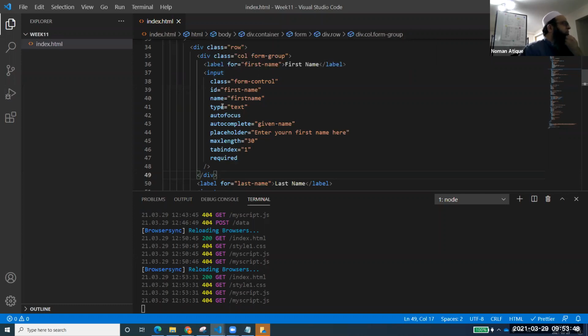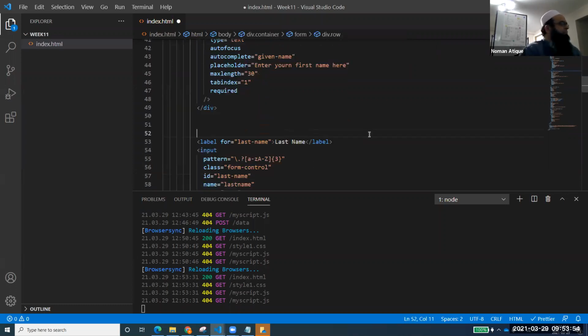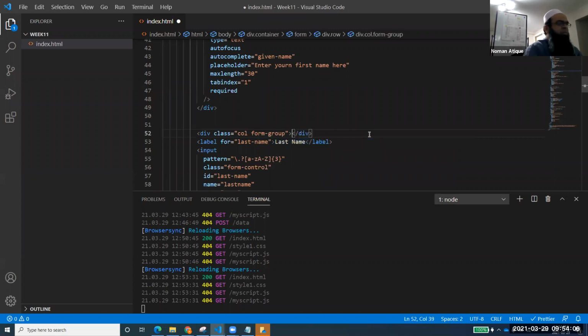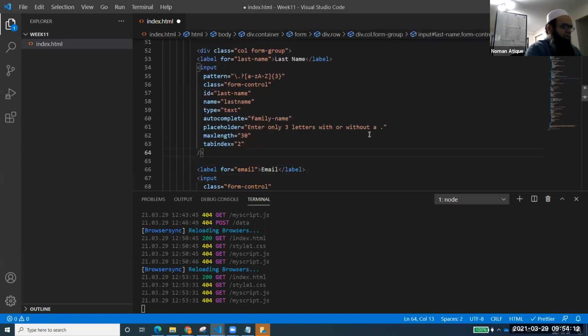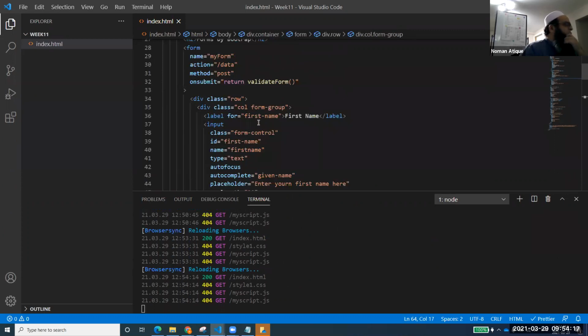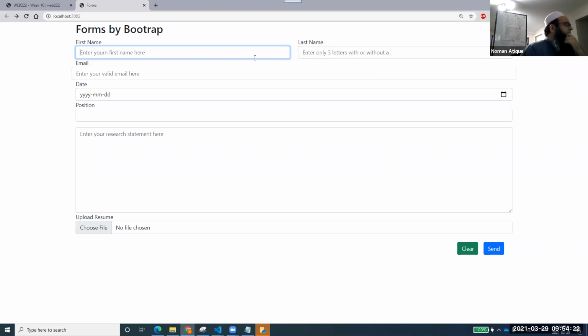Everyone done that? Especially you, Khushwan, because you joined late, after some discussion. Now, for the next element, I'm again doing the same thing. Div class equal to col form-group. Make sure the spelling of group is correct. Cut that. It is for every group that we want to make. So this is the second group in my row. First group and second group, they are the two groups. If I see my document, you see that two things have come in one line. So now we have to go for the third one.